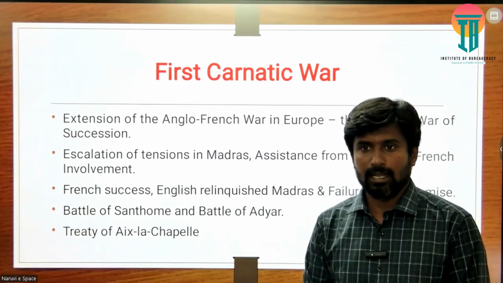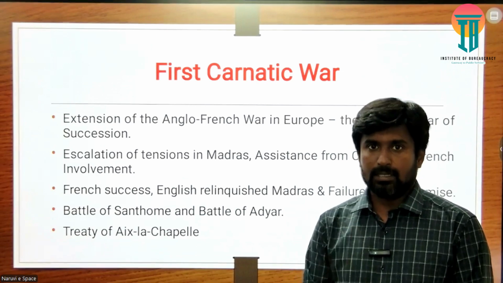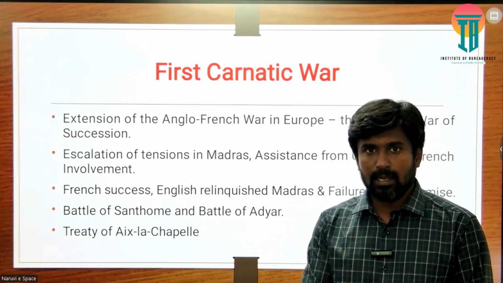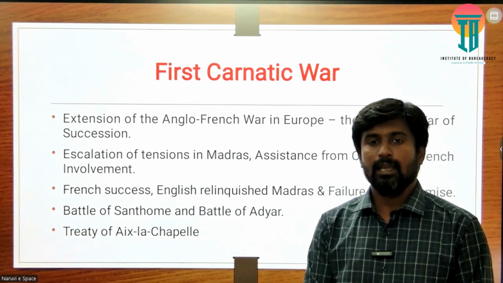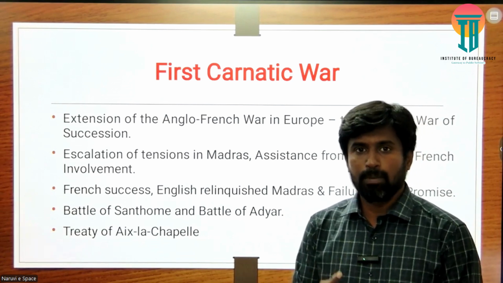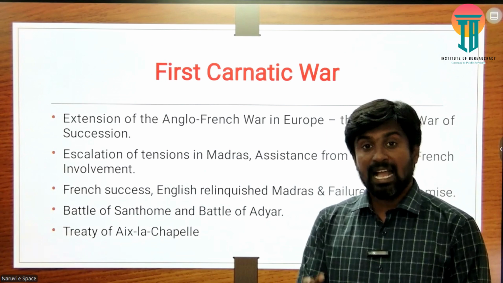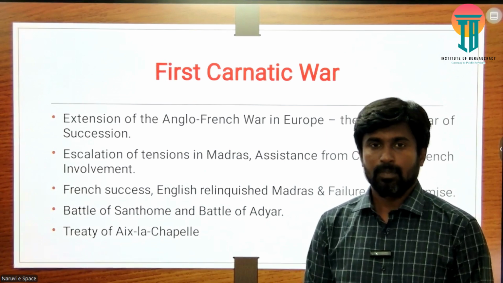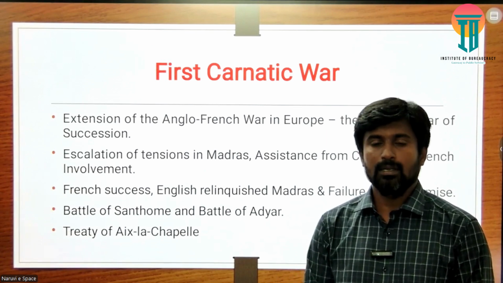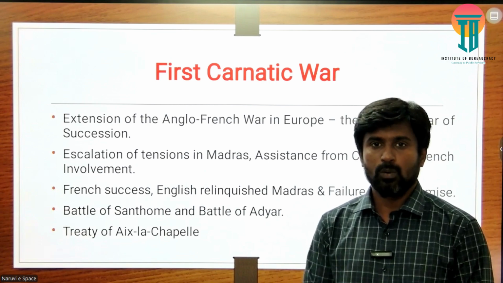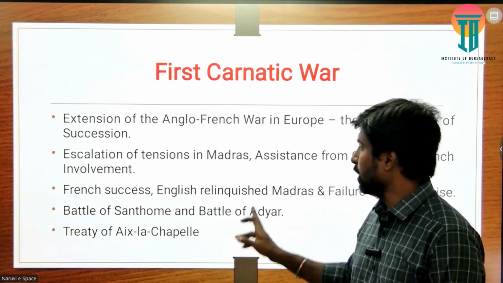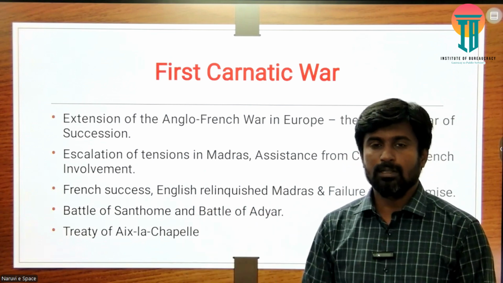When they signed this agreement, they accepted that they would hand over Madras to the British again, and similarly one place in North America was handed over to France. By mutual agreement, they signed this.